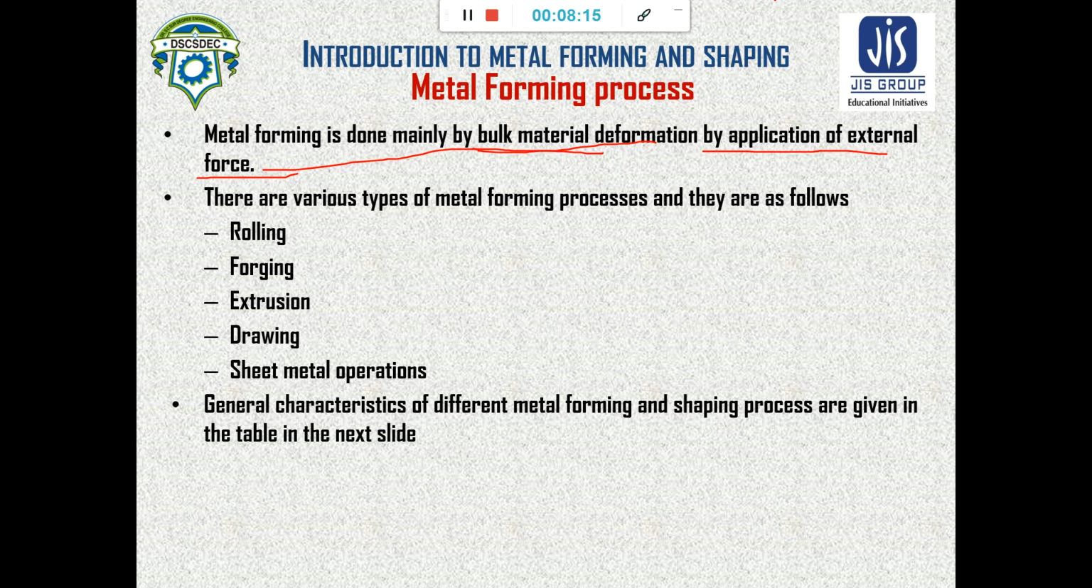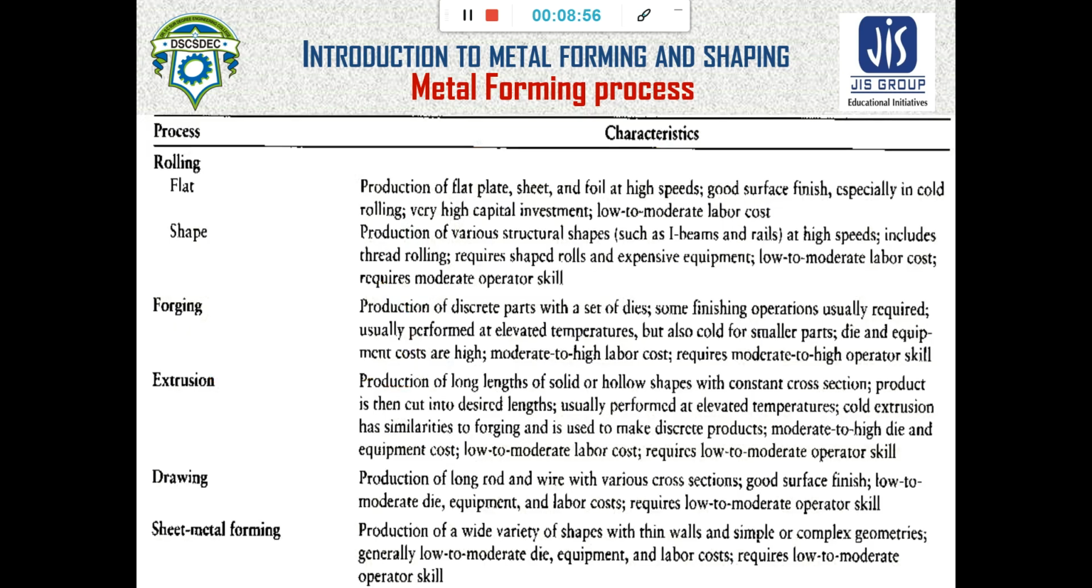What are the types of metalworking? The types of metalworking are: first rolling, next forging, extrusion, drawing, and sheet metal operations. These are the mostly used metal forming or metalworking operations. In later sections of this module we will study rolling, forging, extrusion, drawing, and sheet metal working in detail. The general characteristics of these five processes are shown in the next table.